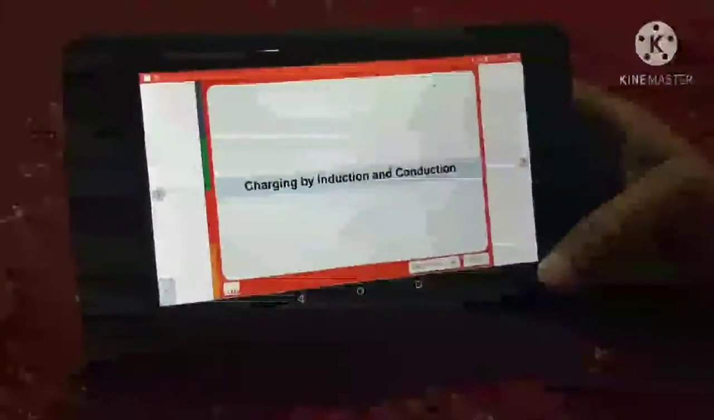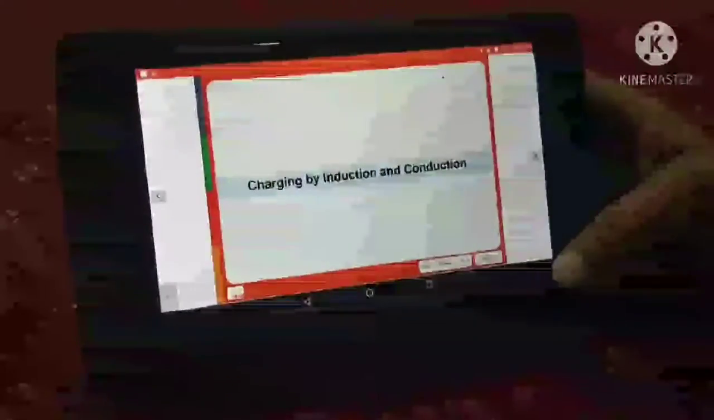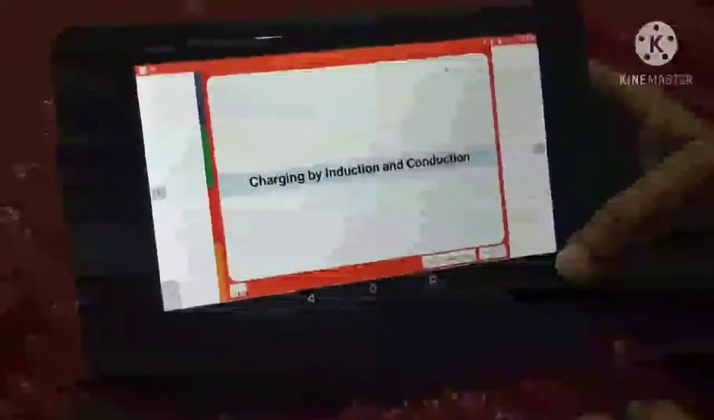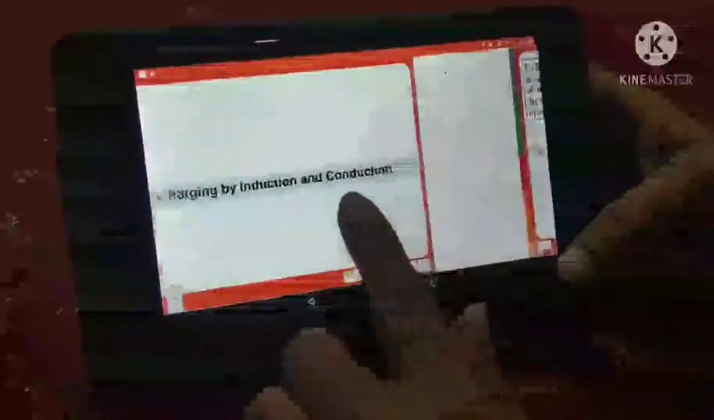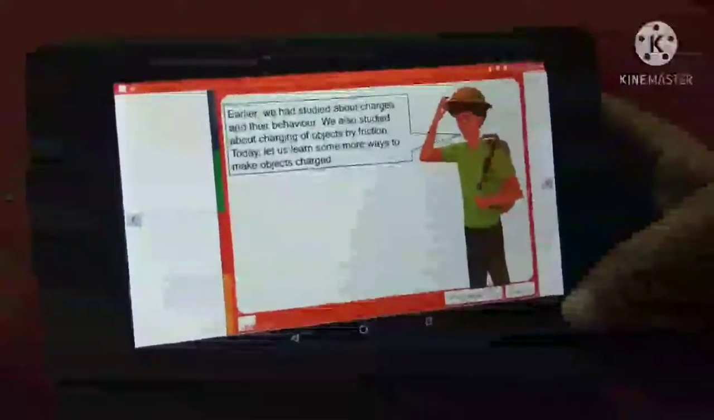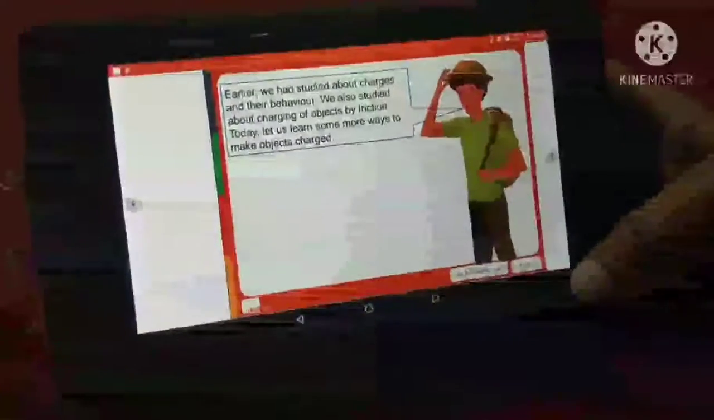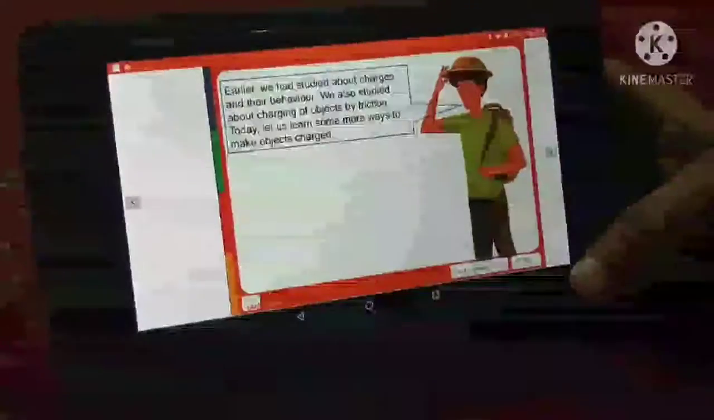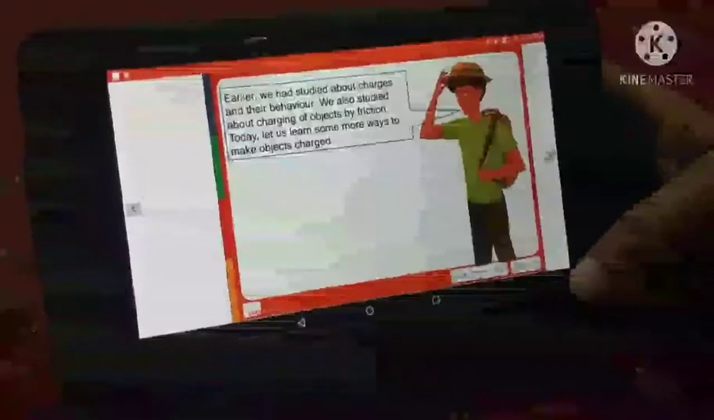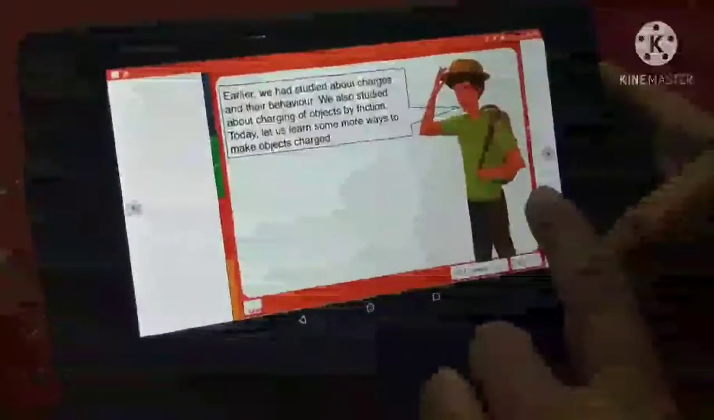Through this CRL, we will learn about how substances or objects can be charged. So the first method is charging by induction and another one is charging by conduction, right? Earlier we have studied about the charges and their behavior. We also studied about the charging of objects by friction. When we rub anything and it gets charged, then this kind of charging is known as charging by friction. Now let us see some more ways to make objects charged.